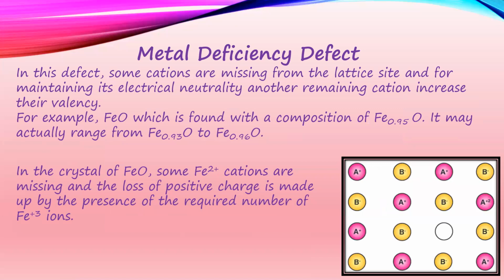Next comes metal deficiency defect. In this defect, some cations are missing from the lattice site, and for maintaining electrical neutrality, another remaining cation will increase its valency. For example, iron oxide, which is found with a composition of Fe0.95O, may actually range from Fe0.93O to Fe0.96O. In the crystals of FeO, some Fe2+ cations are missing, and the loss of positive charge is made up by the presence of the required number of Fe3+ ions.